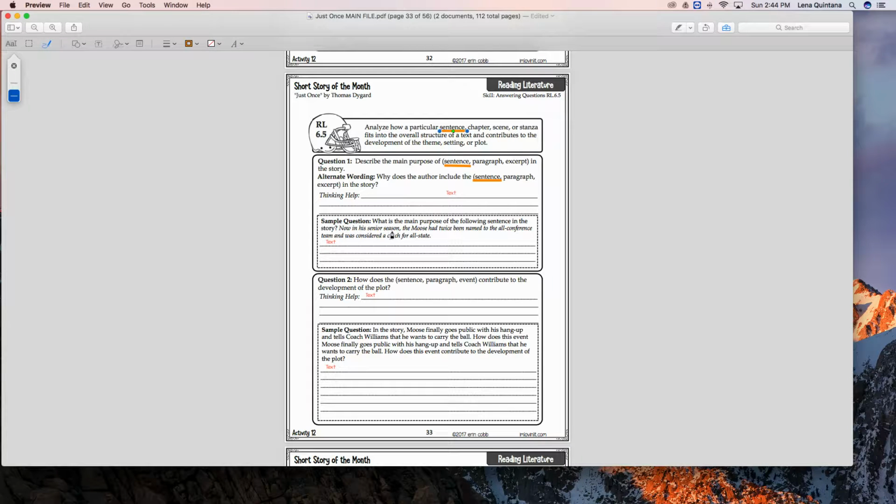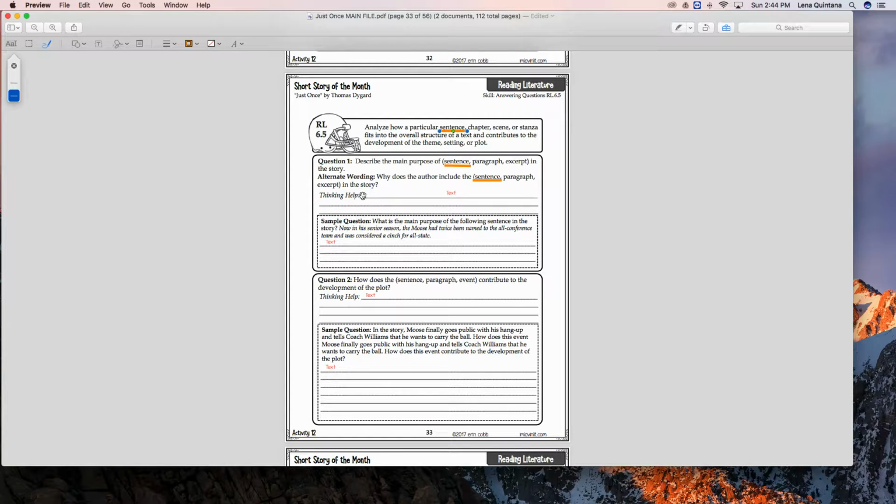Now in his senior season, the Moose had twice been named to the all-conference team and was considered a cinch for All-State. Now we have read that quite a few times. We used it in our last activity. Now we're using it here in activity 12.